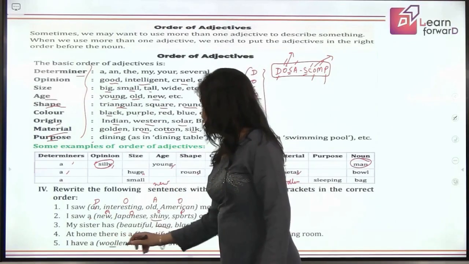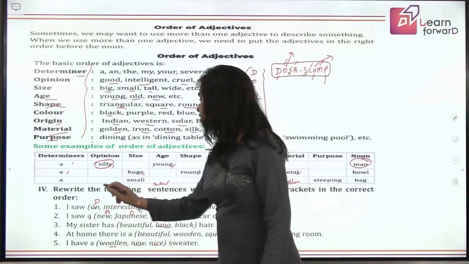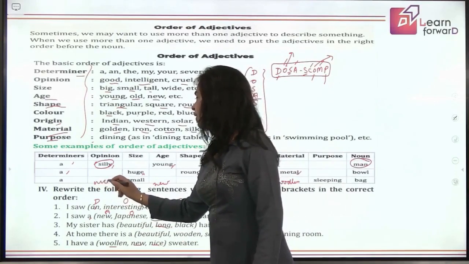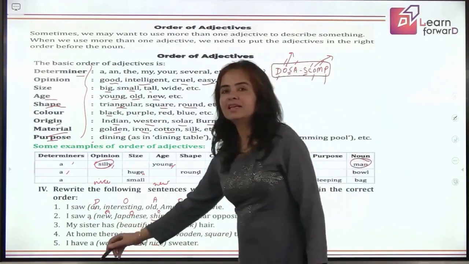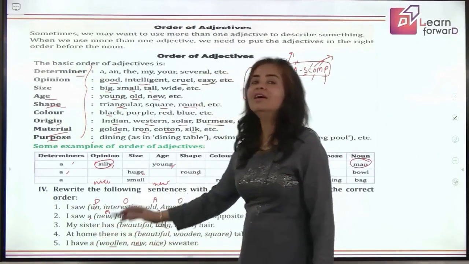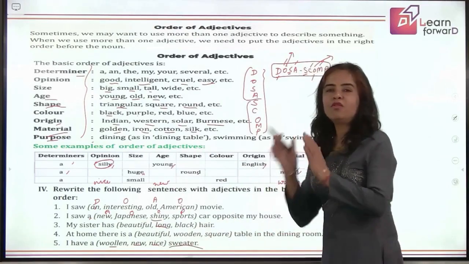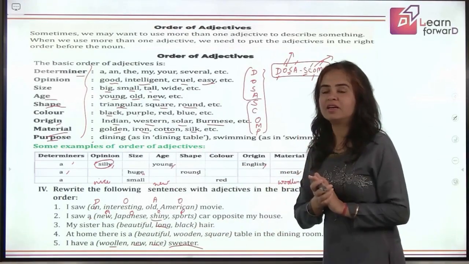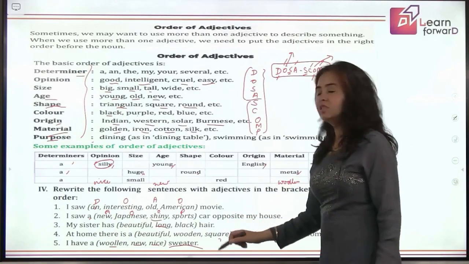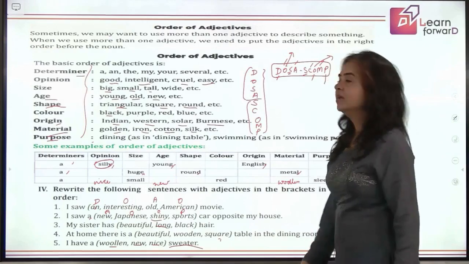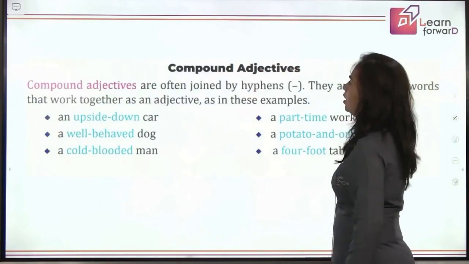Coming to next is nice. Oh, that's an opinion. Perfect. So, it will be here. So, what you get is nice new woolen, right? So, what will be your sentence? Yes, I have a nice new woolen sweater. Perfect answer. So, that shows you have understood how to order your adjectives. Do sentence number 4 yourself, right? So, let's move ahead and remember this DOSASCOM form, please. It's going to help you out now.